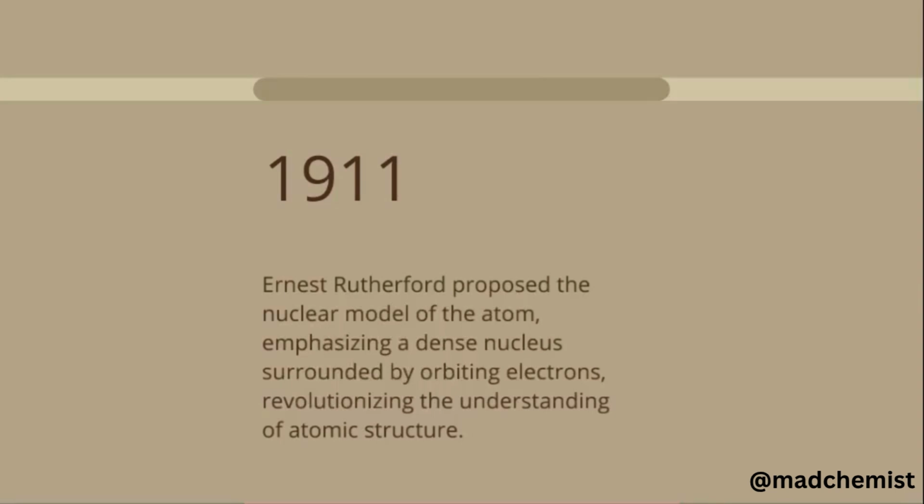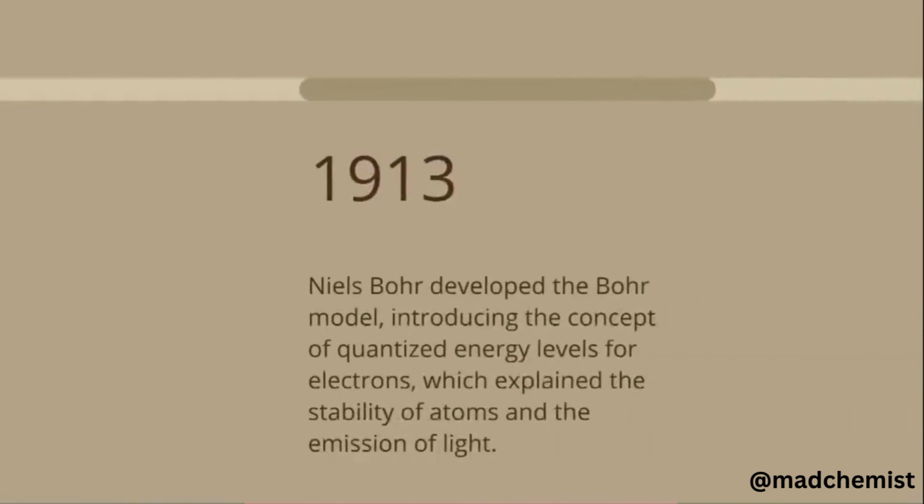In 1911, Ernest Rutherford proposed the nuclear model of the atom, which emphasized that a dense nucleus in the center is surrounded by orbiting electrons. This is the point where the understanding of atomic structure was revolutionized.